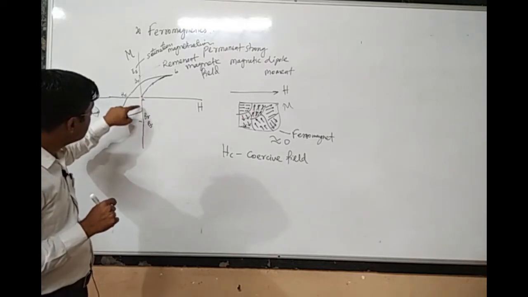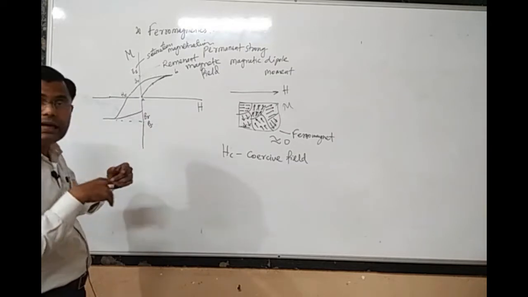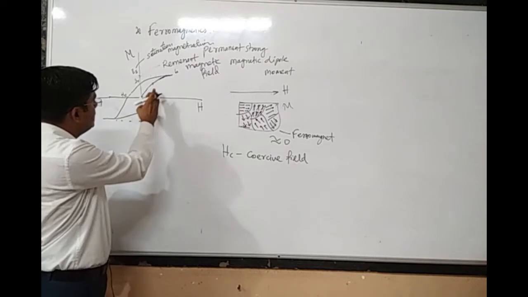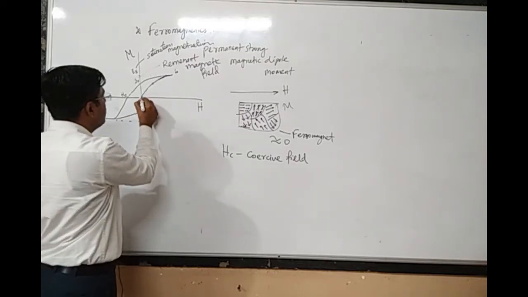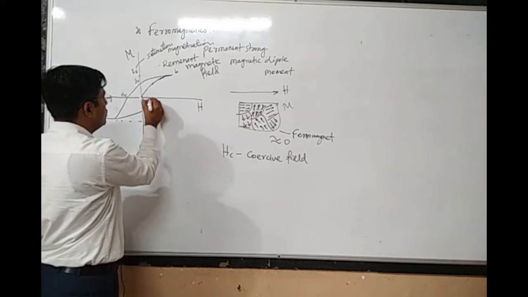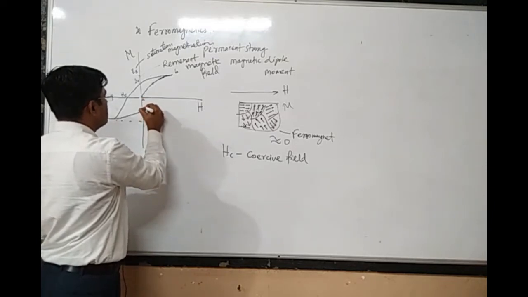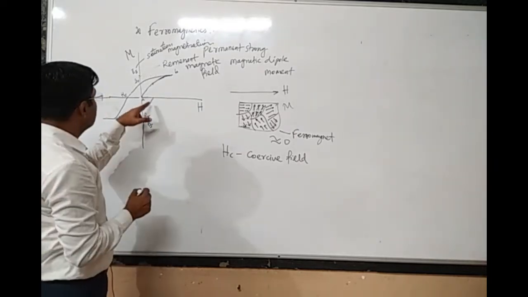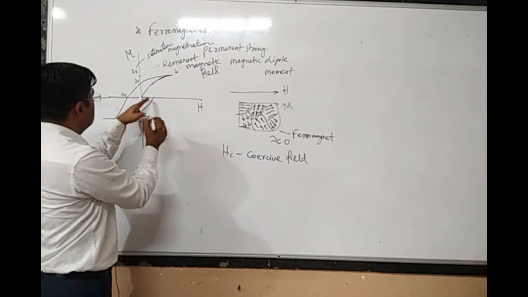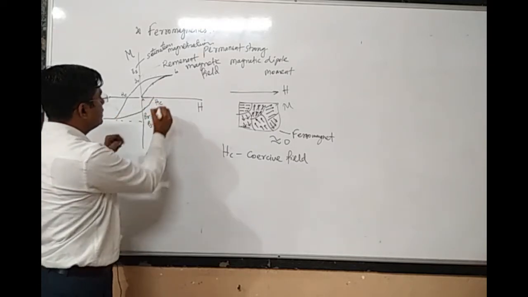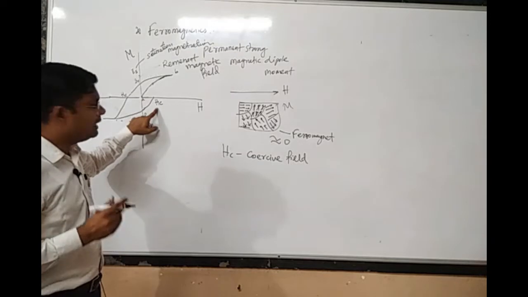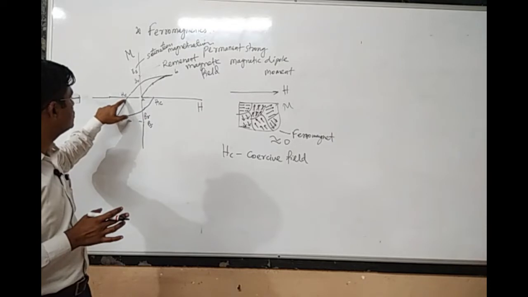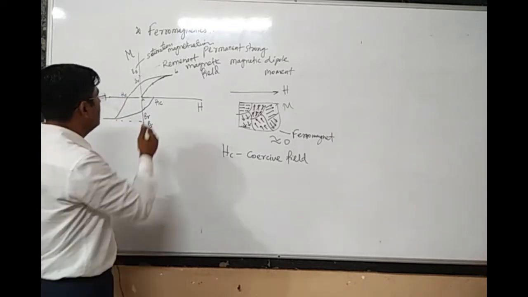Now in order to nullify this remnant magnetic field, I have to again apply the external magnetic field in the opposite direction, and in this case the opposite direction is the positive direction. So I will now apply the external magnetic field from 0 to the positive direction, and you will find that this value of Br goes on decreasing and it becomes 0. So the value of H for which this remnant magnetic field becomes 0 is called the coercive field. Again, this is the coercive field in the positive direction, and this is the coercive field in the negative direction.